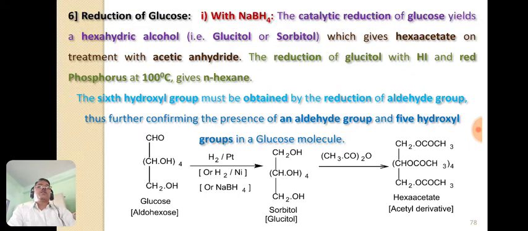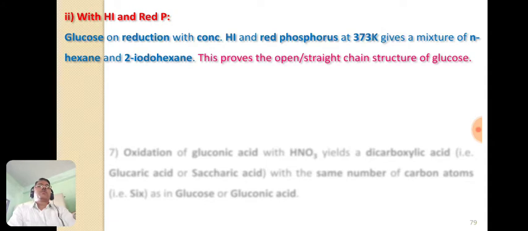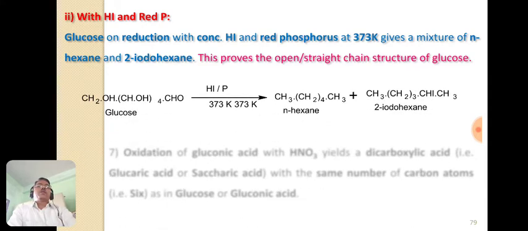Now let us see the next step, that is the reduction of glucose with hydroiodic acid and red phosphorus. We know that it gives a mixture of n-hexane and 2-iodohexane, and that proves the presence of 6 carbon atoms in a straight chain in the glucose molecule. So this is the reaction that we have already studied, that is the glucose molecule on reduction using hydroiodic acid in the presence of red phosphorus at a temperature of 373 Kelvin.